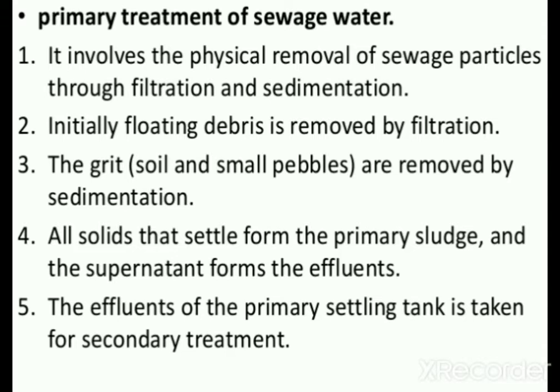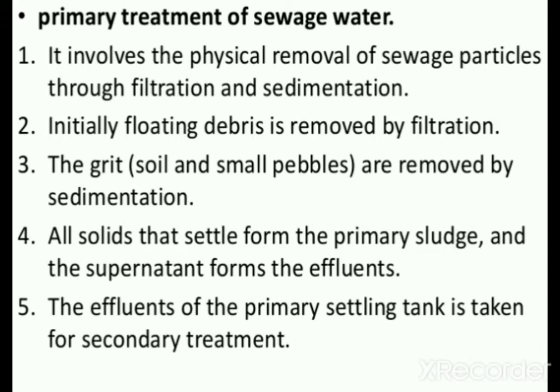Under that, first is the primary treatment of sewage water. It involves the physical removal of sewage particles through filtration and sedimentation. Filtration removes waste products such as plastics, waste papers, and waste clothes. The second is sedimentation: the heavy material sinks to the bottom and settles down. That settling down is called the sedimentation process.